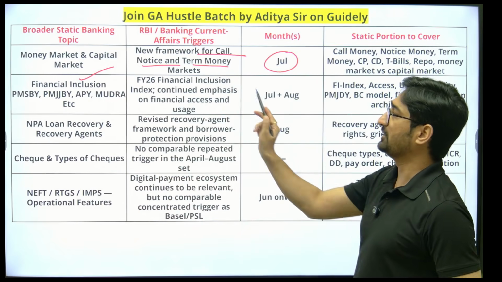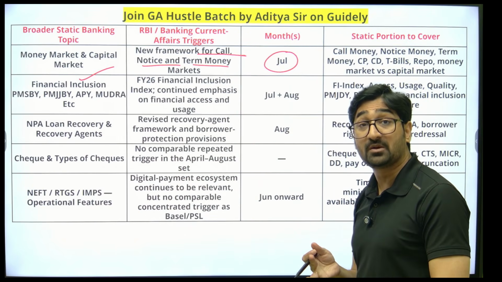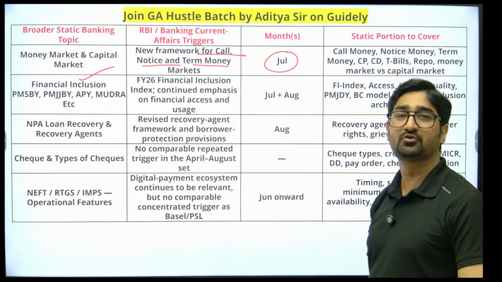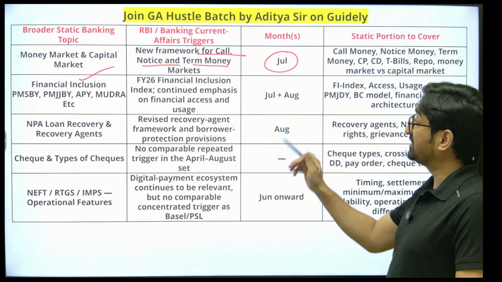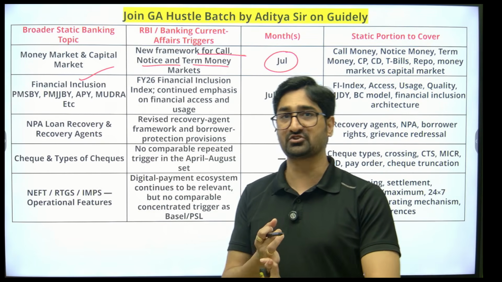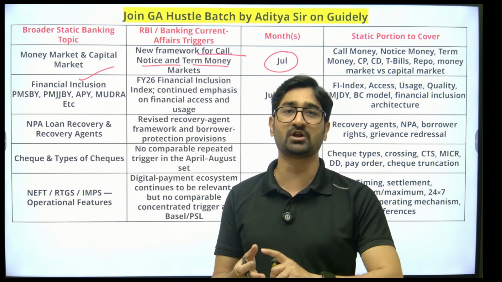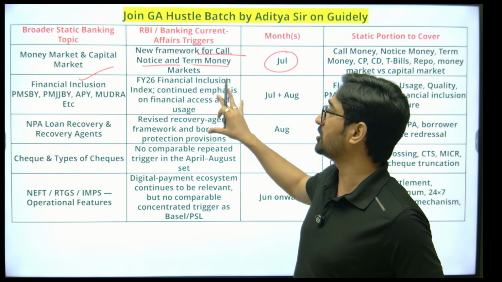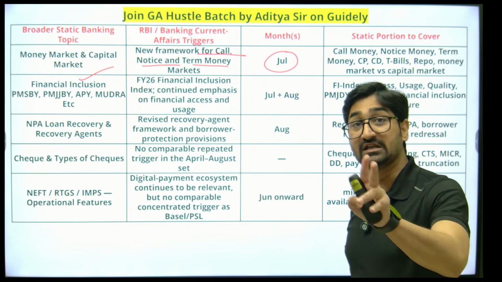Financial inclusion index, payment index was also issued. Financial inclusion index was also issued. So because of that, we need to cover financial inclusion schemes properly. Suraksha Bima Yojana, Jeevan Jyoti Bima Yojana, Atal Pension Yojana, Mudra scheme, Swanidhi. Related to that, all the updated data was available. At least 1 to 2 questions.